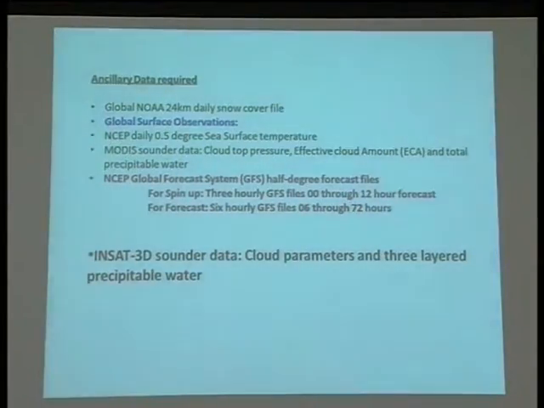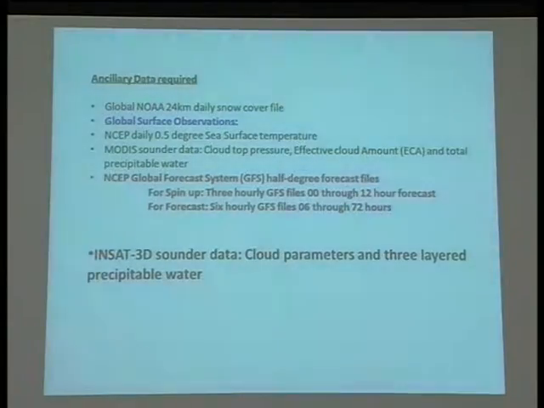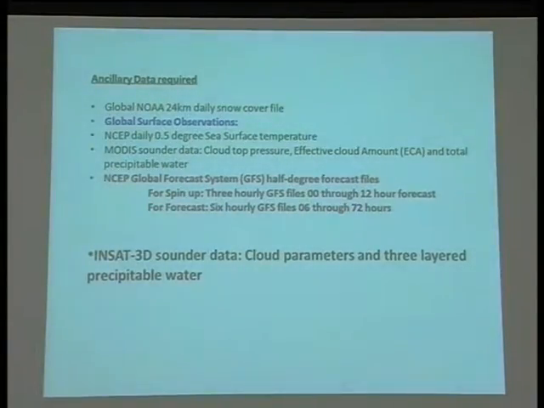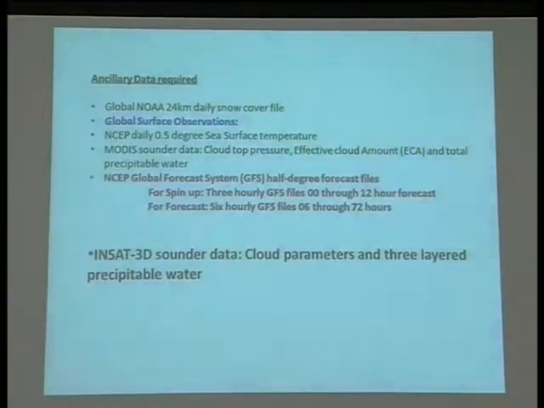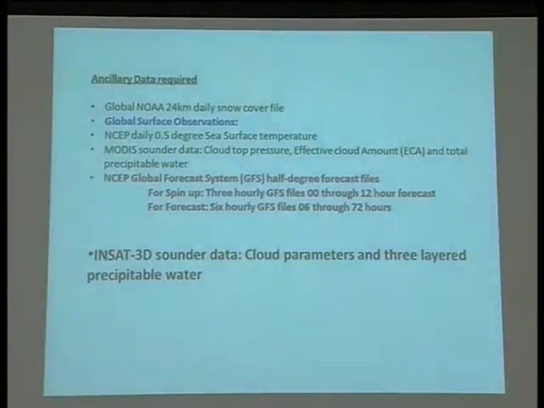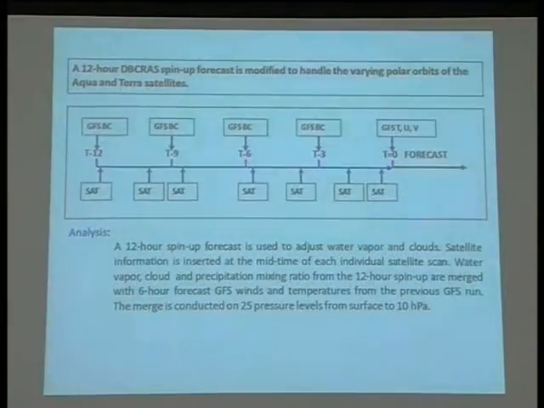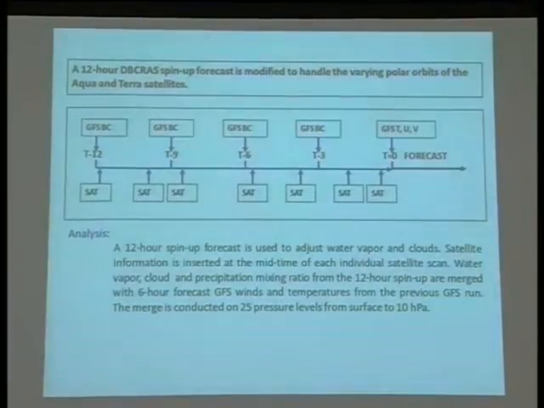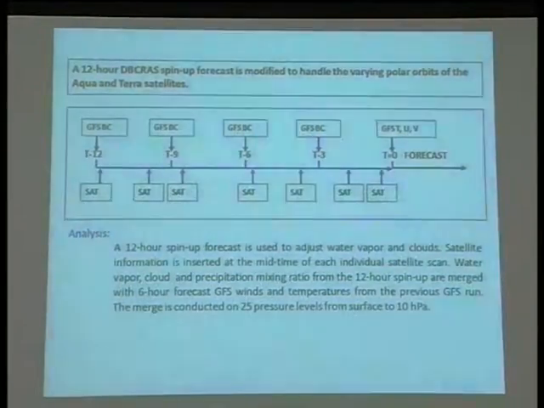This is the step towards the assimilation of INSAT-3D sounder data. In MODIS we are getting the total column precipitable water, but in INSAT-3D we are getting 3-layer precipitable water. Once INSAT-3D is through, SAC has to generate a transmissive file, and we can do the assimilation of INSAT-3D data also.